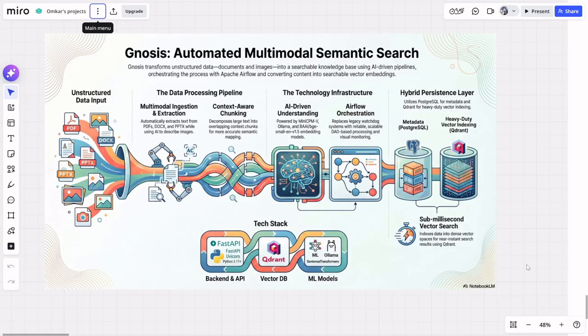So what this search engine does is, instead of relying on the file name, it actually understands the content, whether it is an image, a document, or a presentation, and it lets you retrieve it using natural language, or you can say a prompt in simple words. For example, you can search for an image where a man is wearing a white shirt in front of a black car, and it will retrieve the relevant file, even if the file name is something meaningless like IMG 2026 2020 blah blah blah. I mean, that's how the file names are when you transfer them from your mobile or camera to your computer. So let's start with how you actually run this.